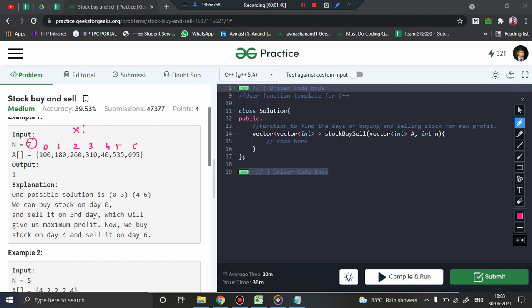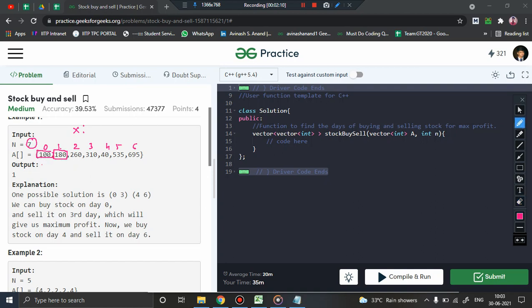Now we basically have to say that, okay, throughout these 7 days how will you purchase the stock and sell the stock. So suppose at index 0 I am buying the stock when the price is 100. Now I can sell the stock at first day. Still my profit will be maximum, isn't it? I'll be having a profit of 100 and 180. So basically 80 rupees profit. Within these 2 days I am in a profit only, right? If I purchase here and sell there. So this is one possible way, isn't it?